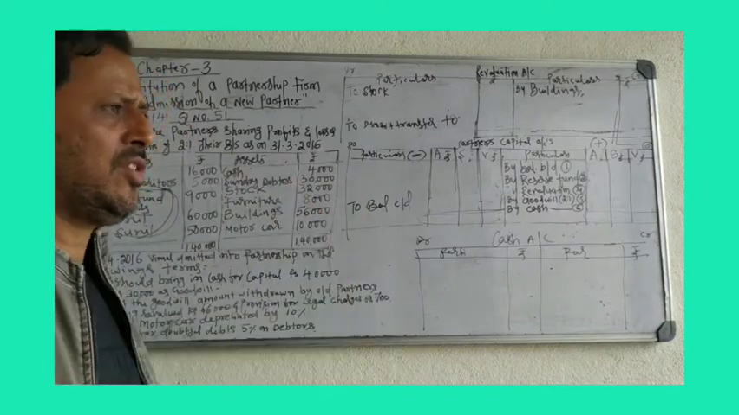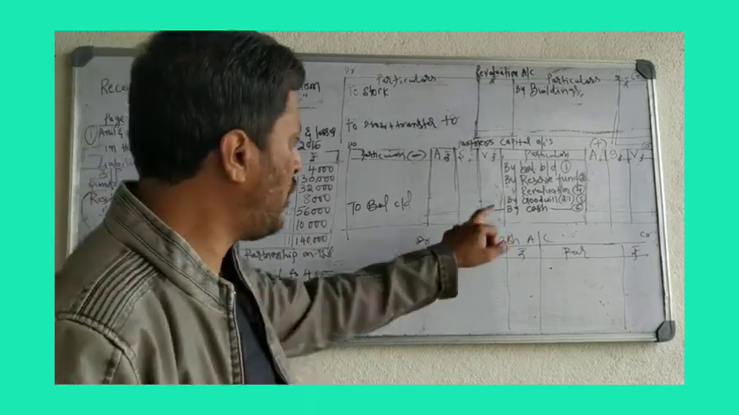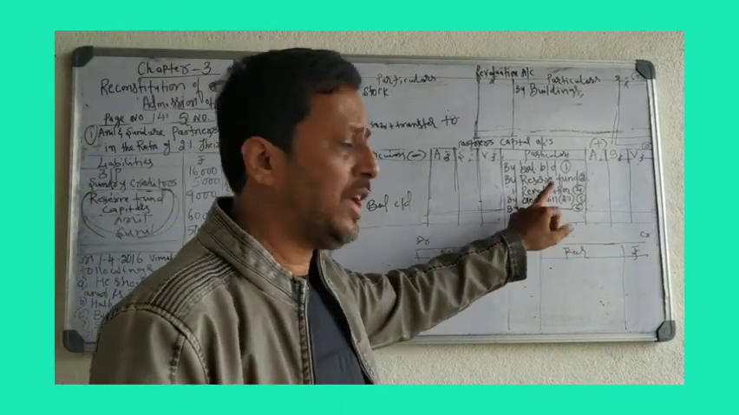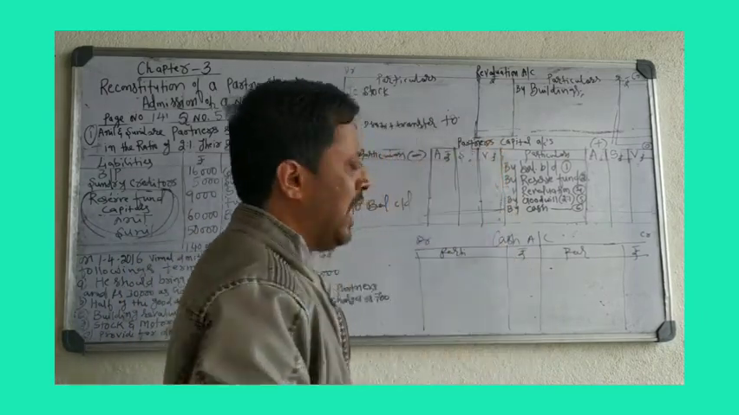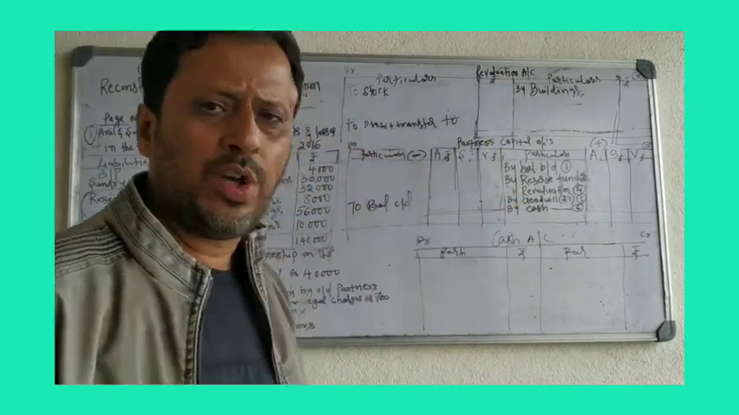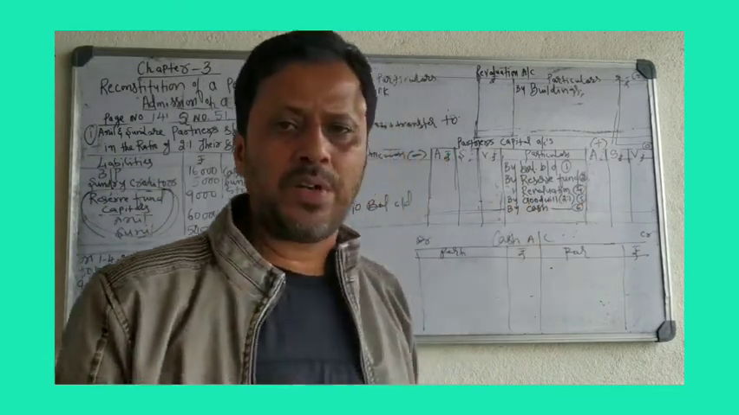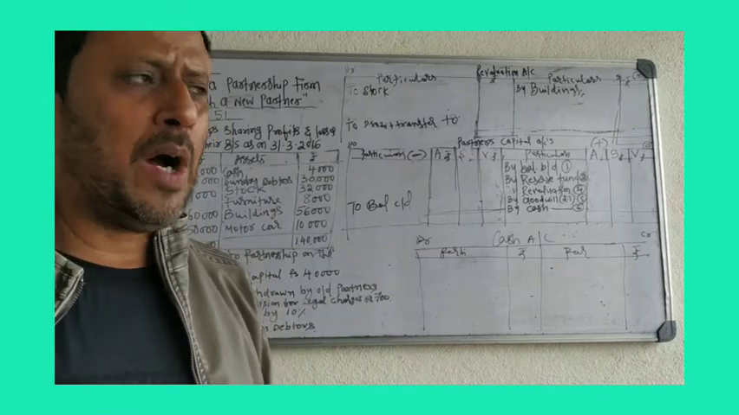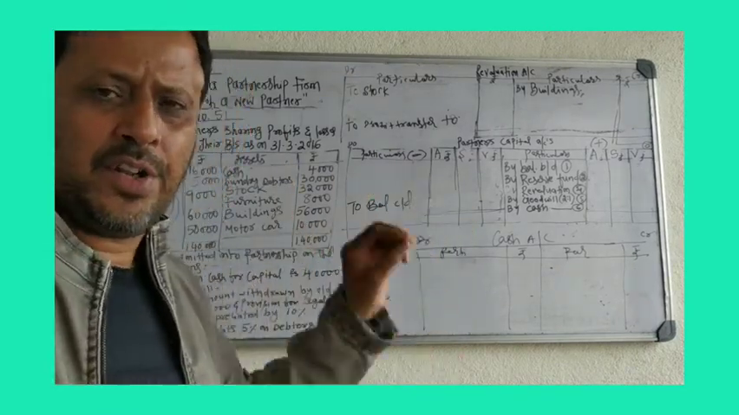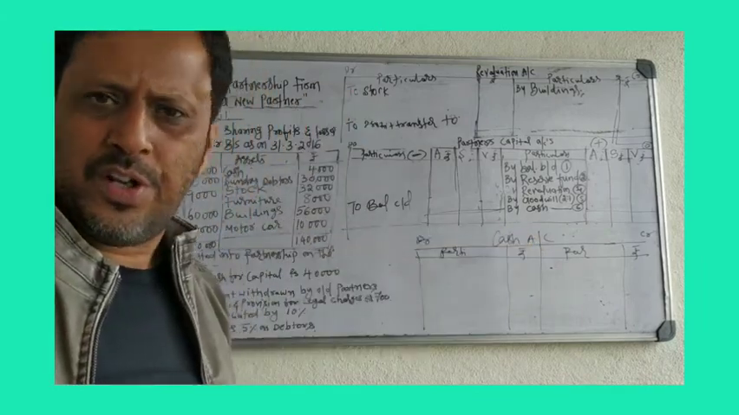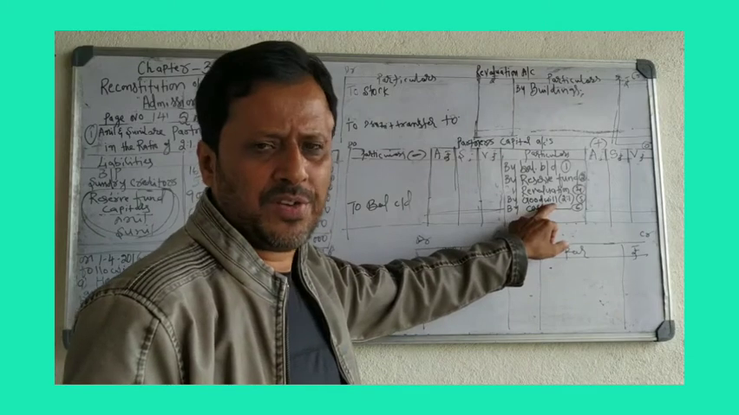In the last class, I told you about goodwill. When the goodwill is brought by the new partner, you have to make an entry on the credit side of the partner's capital account, and divide that goodwill among the old partners. Goodwill brought by the new partner is divided among the old partners and added to the partners' accounts, which means you show it on the credit side of the partner's capital account.